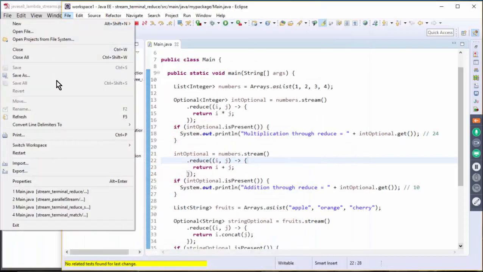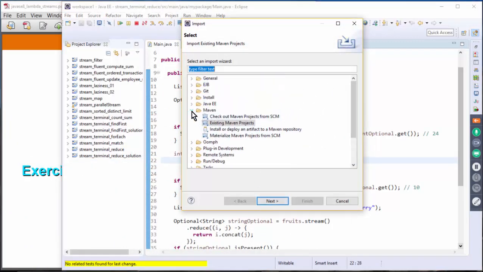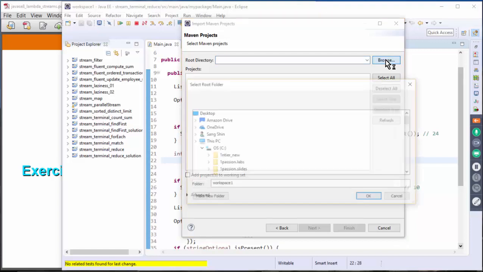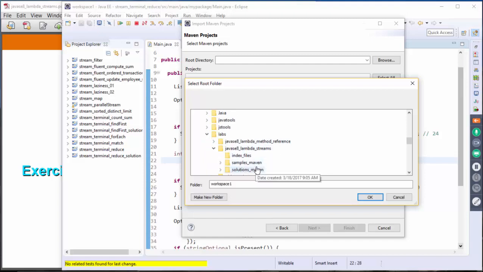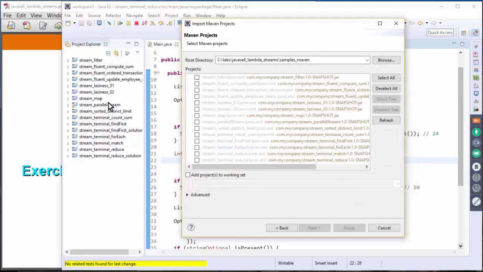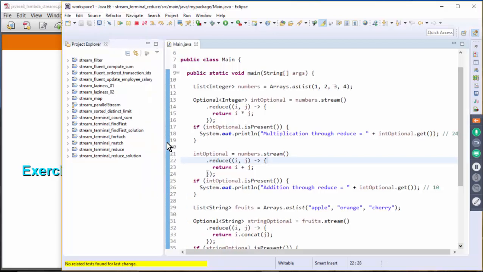So you're going to import an existing project. These are all Maven projects, so you're going to expand Maven, select the existing Maven project, and click next, and you are going to select the samples Maven project. In my case, it is under labs, and then Java 8 Lambda streams, and there is a samples Maven directory. You click it and you should be able to import it. Since I have imported them already, they are grayed out.